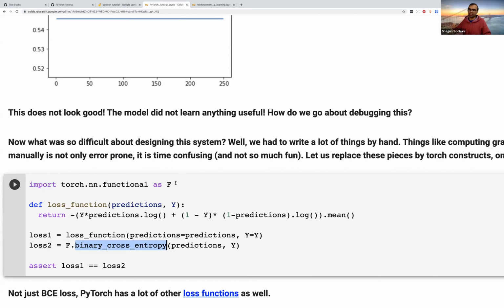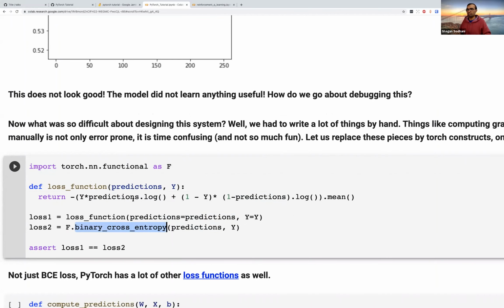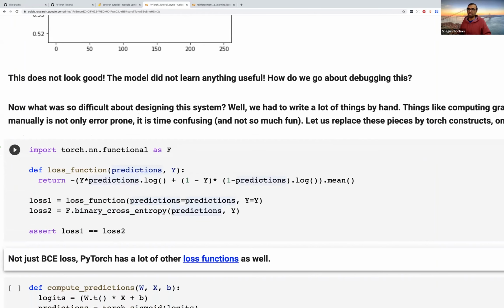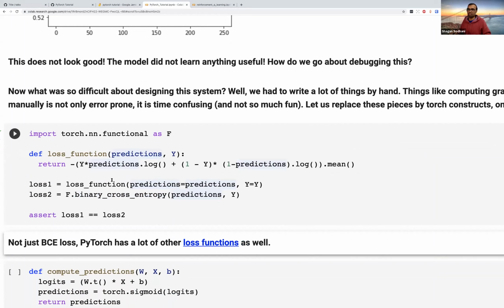So a lot of times you will see F dot something, and that basically means that we are using a function from torch.nn.functional. So in this case, we compute the BC loss, and we make sure that the BC loss that we computed is exactly the same as the one that the PyTorch library gives us. And this tells us that our implementation of the loss was correct.